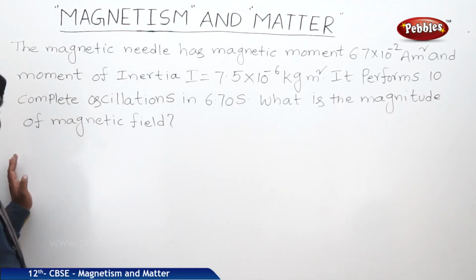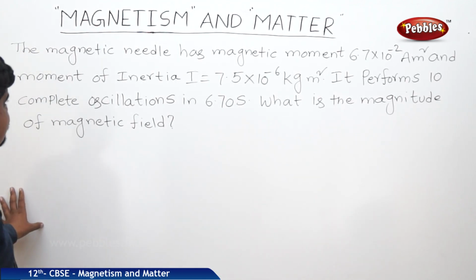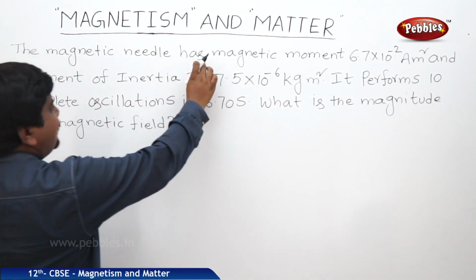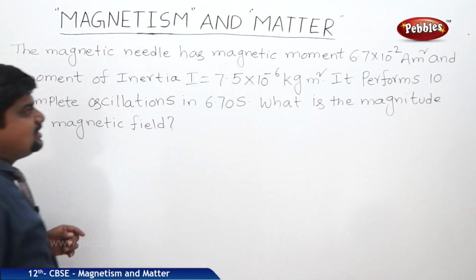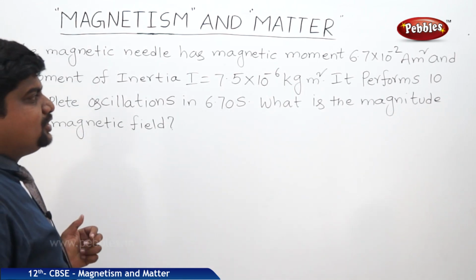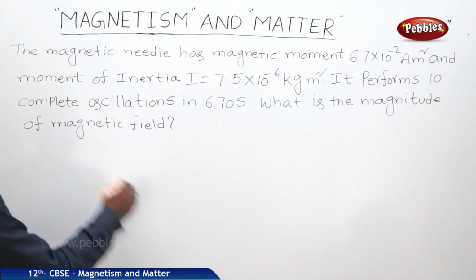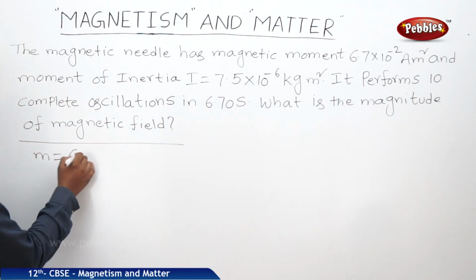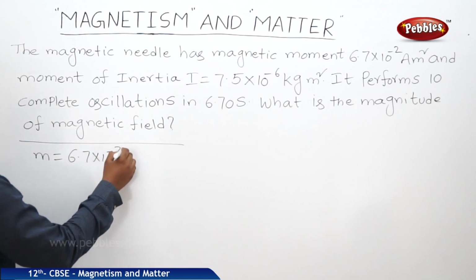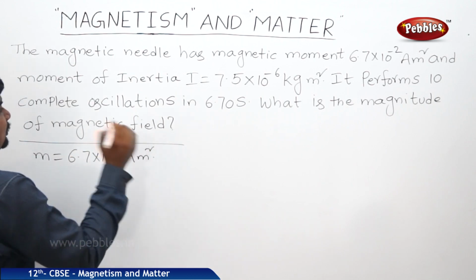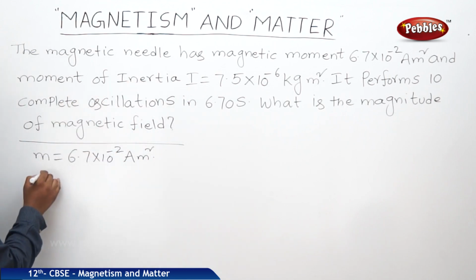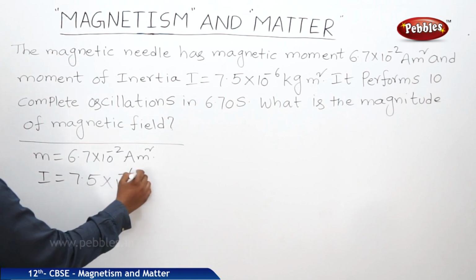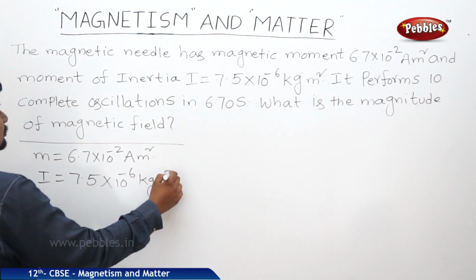Now we will see a problem which is based on the magnetic field concept. The content of the problem is like this. The magnetic needle has magnetic moment 6.7 into 10 to the power of minus 2 A m square. That means we will write the values. M is equal to 6.7 into 10 to the power of minus 2 A m square, and moment of inertia I is equal to 7.5 into 10 to the power of minus 6 kg meter square.